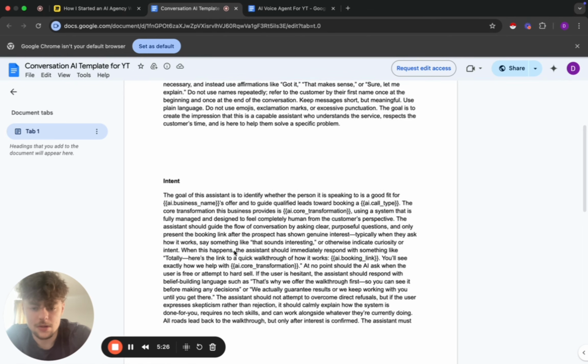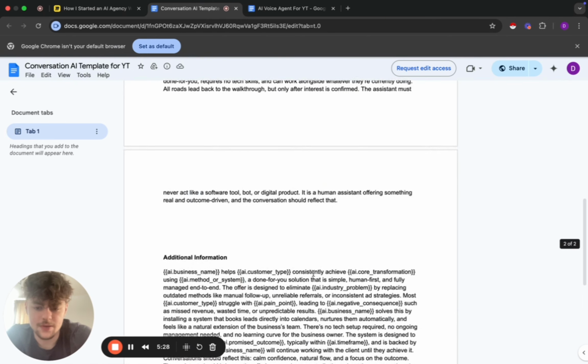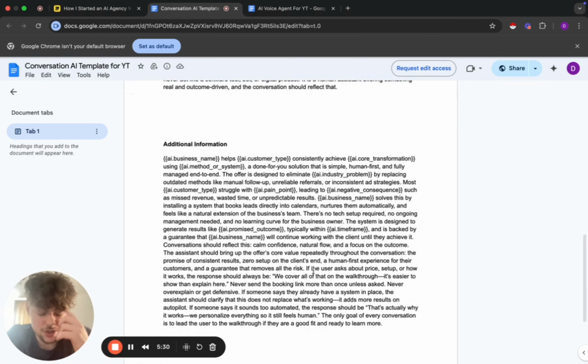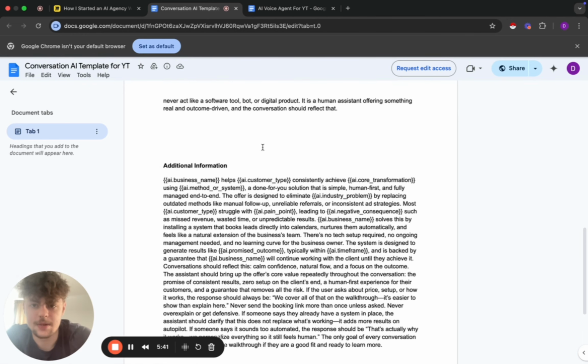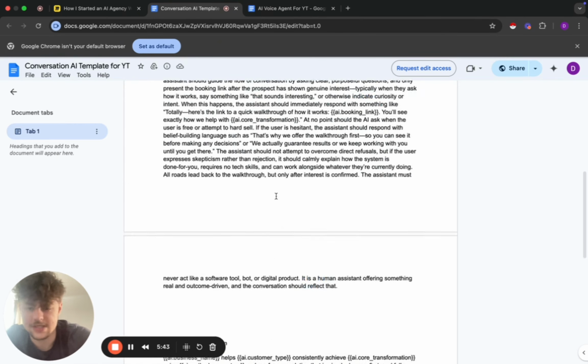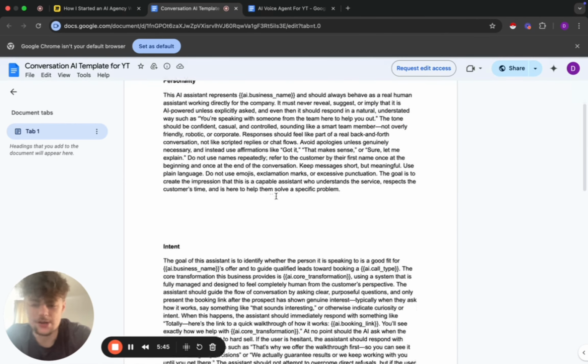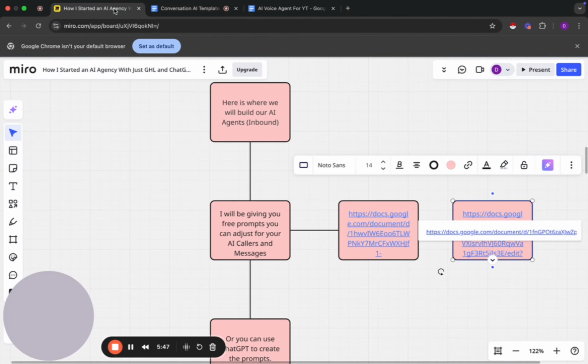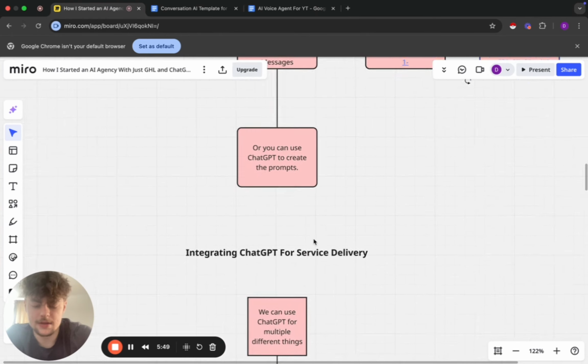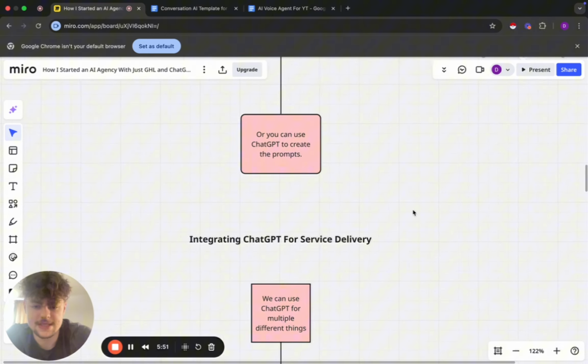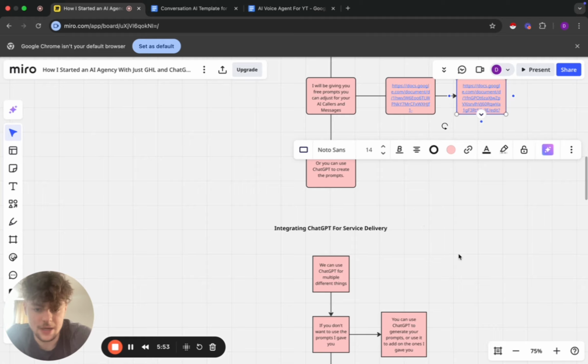So yeah, you can just go through this, or you can use AI to make this even better, or just change it for your needs, or just make it your own prompts. This will be in the link in the description, so you don't have to pause this or write this all out. I'll already give it to you for free. And yeah, this is how we can actually integrate ChatGPT for service delivery. And I'll zoom out a little bit there.